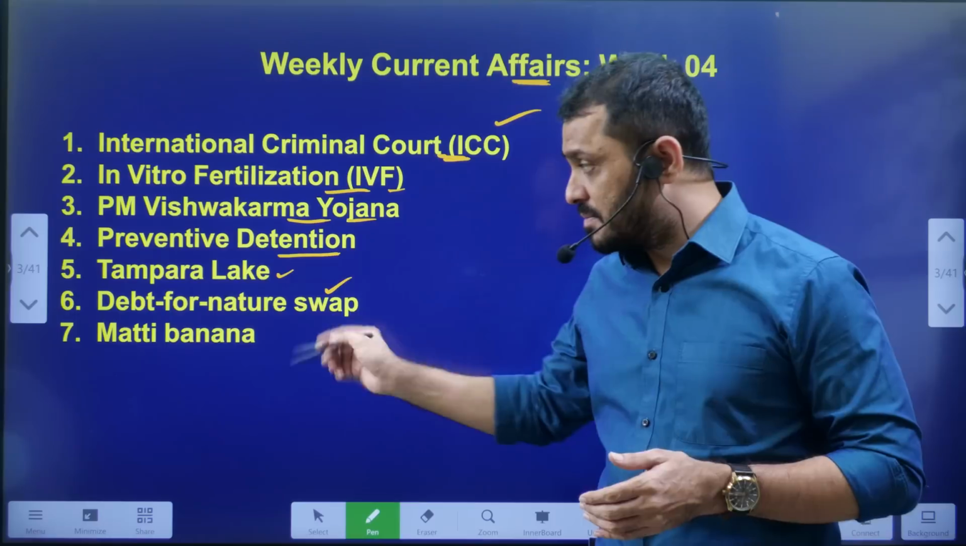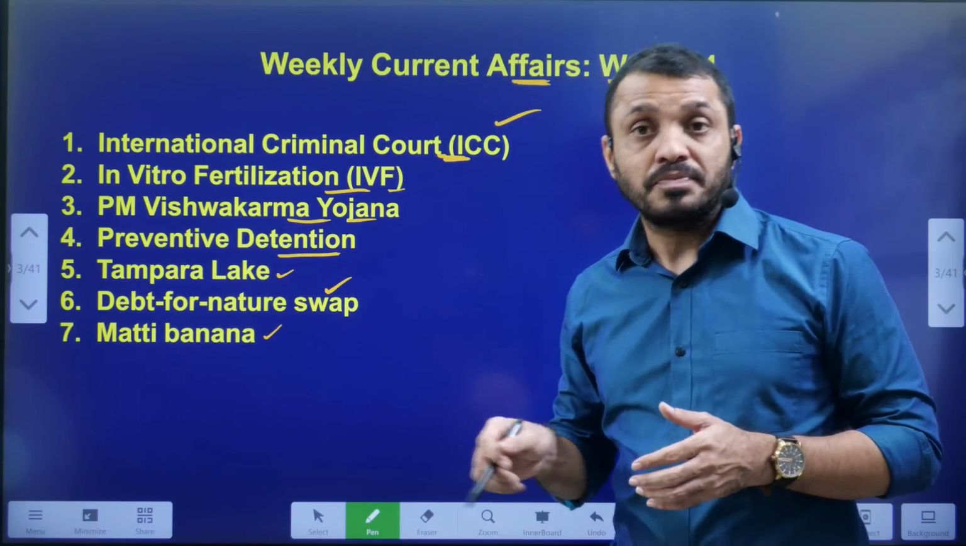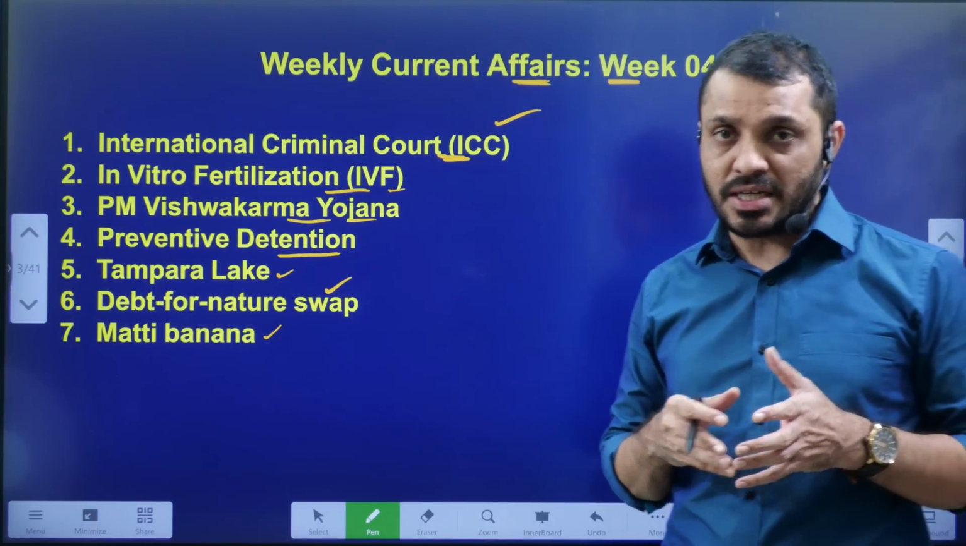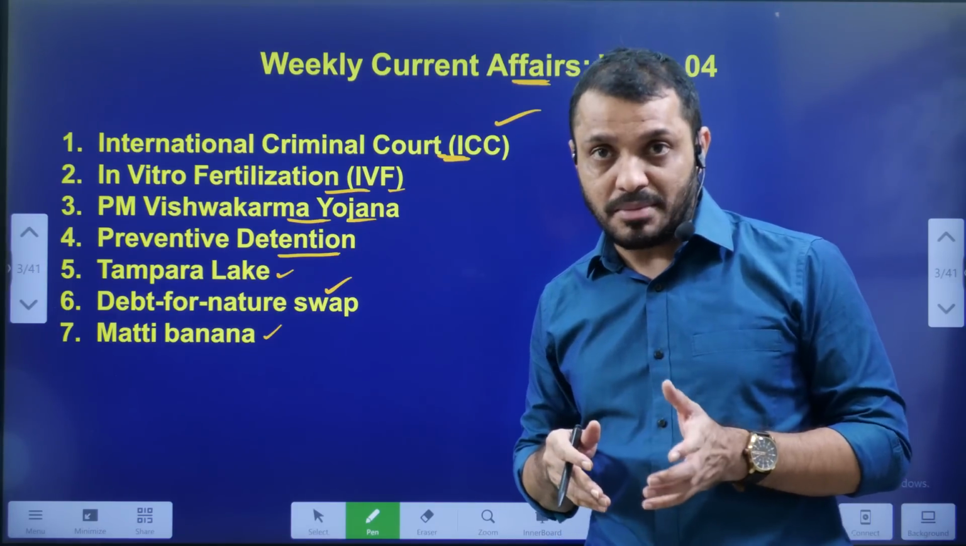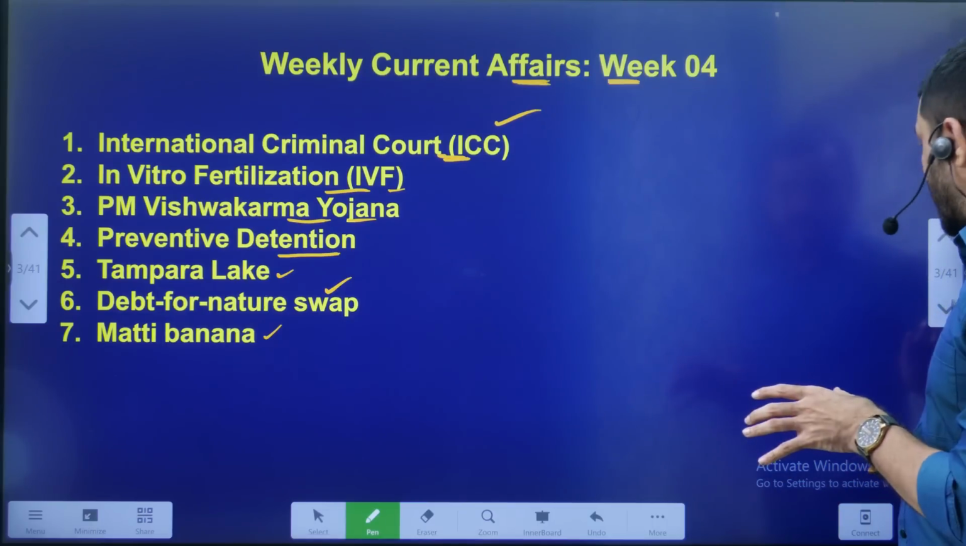I'll explain what it means. Mati banana is related to the GI tag, geographical indication tag. Tell me students, GI tags will be given by which ministry? Put your answer in the comment section. These are the 7 areas.